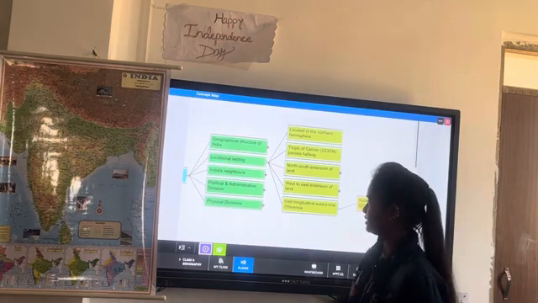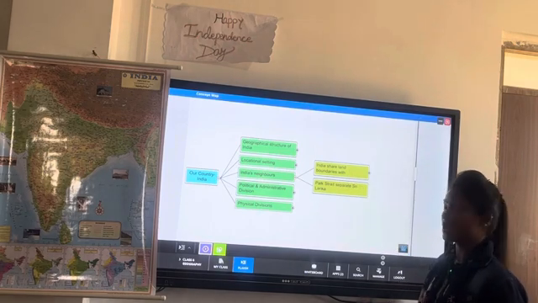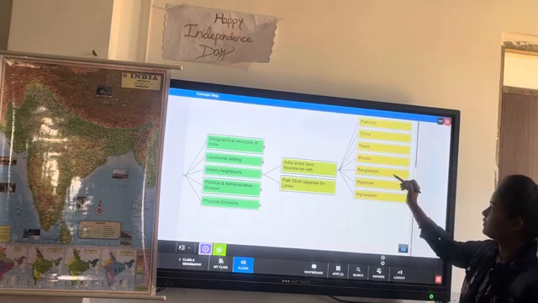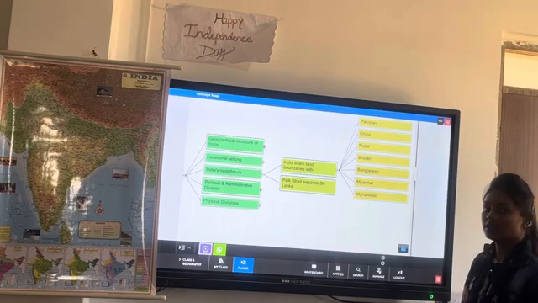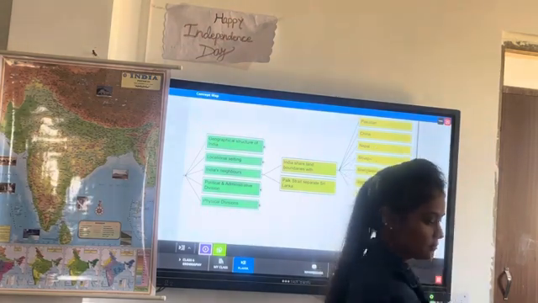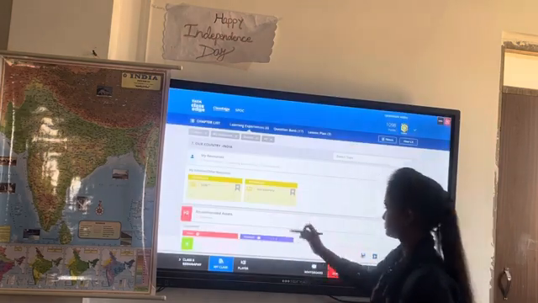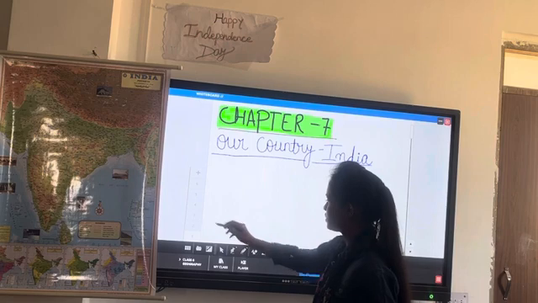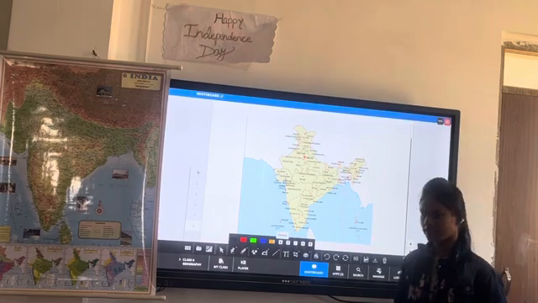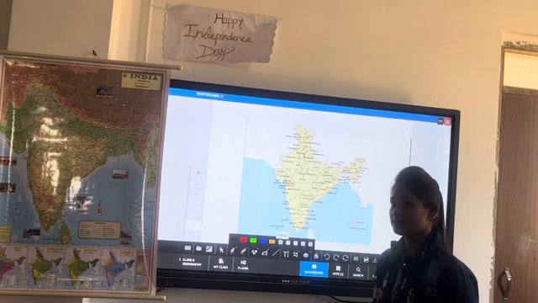Now our next topic is India's neighbors. India's neighbors means India shares land boundaries with how many countries? Pakistan, China, Nepal, Bhutan, Bangladesh, Myanmar and Afghanistan. Okay? Have you understood? Yes, ma'am. So let's locate the neighboring countries of India. This is the map of India. Okay. So India shares its land boundaries with how many countries?